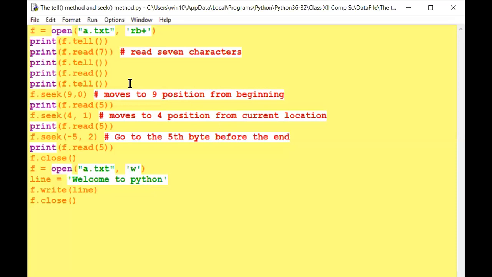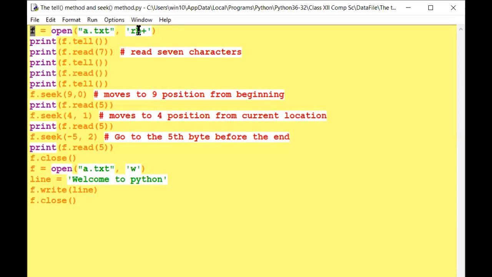See here, I have made one program in read binary mode. So f equals, what is f? This is an object. I'm not using the def function here. So f equals open a dot txt. You can write any name here.